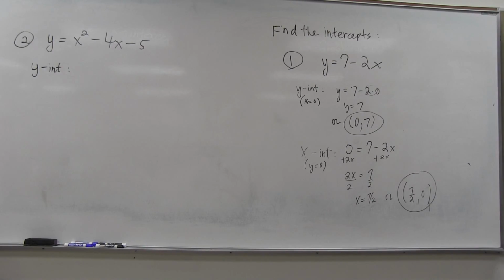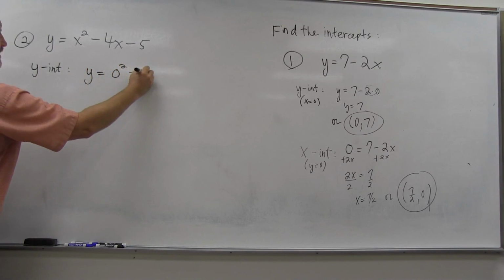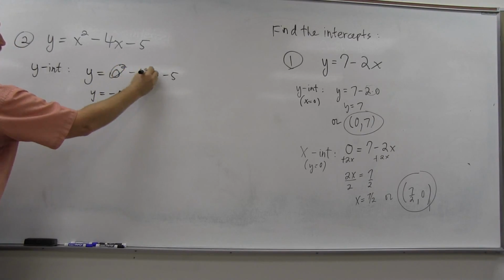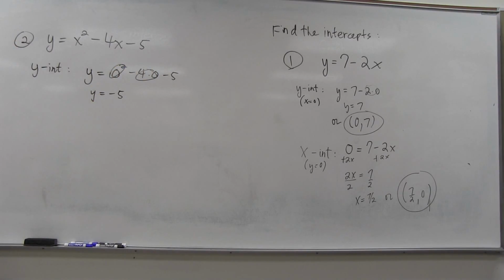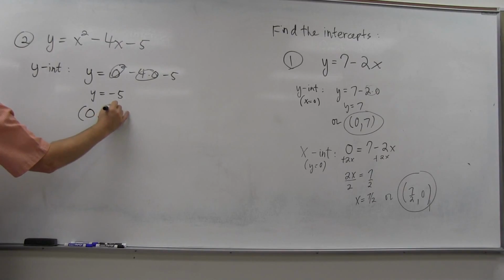But the y-intercept, what do you got? 0 squared minus 4 times 0, the x is 0. Negative 5, yeah. Both the other terms are zeroed out, so you get a negative 5 y-intercept, or in ordered pair form, 0 is x and negative 5 is y.